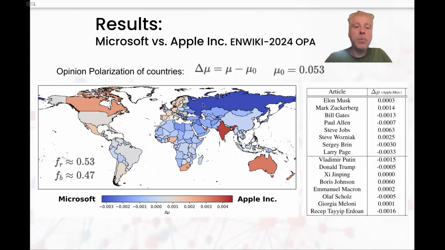We can also compute the competition between companies, for example, in this case, Microsoft against Apple in 2024. And now mu zero is very small, it's close to zero. Almost 50 and 50, a little bit moved to the red, to Apple. But you can see in the world that Russia is the most blue country and India is the most red. You can see also personalities and people from politics or from companies and the corresponding values.